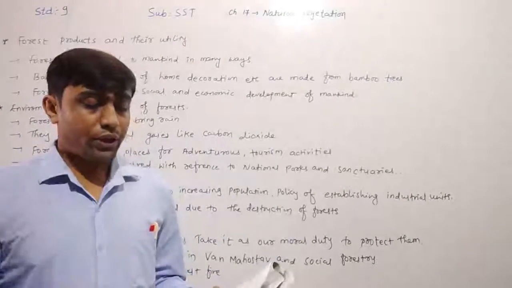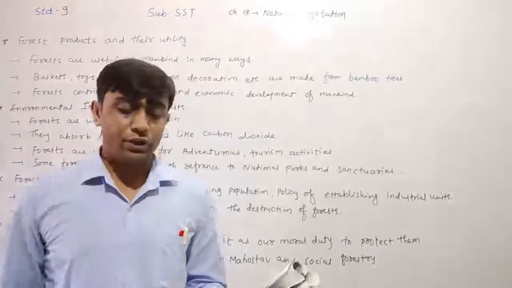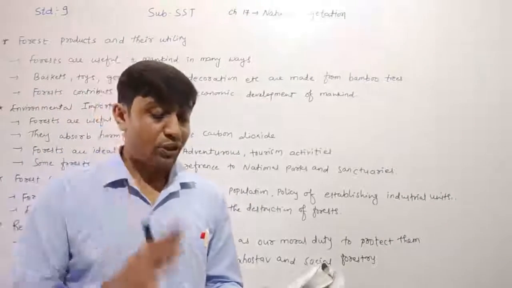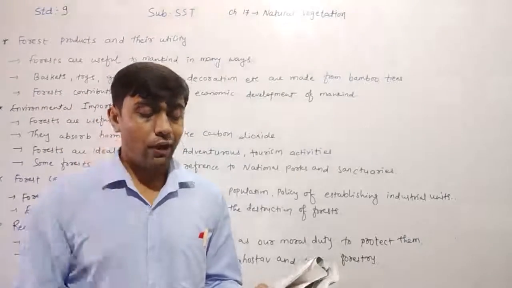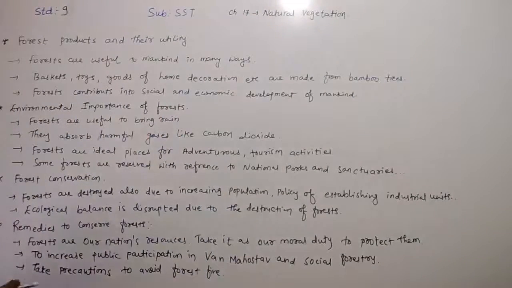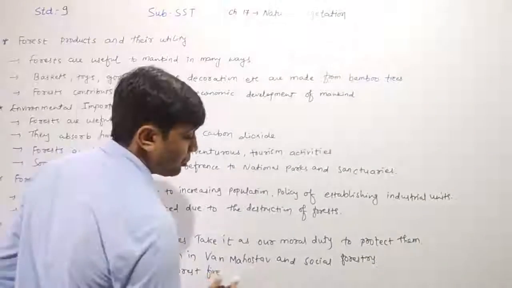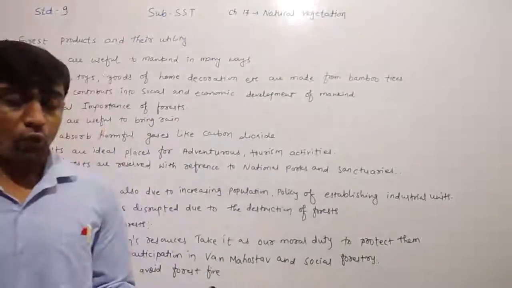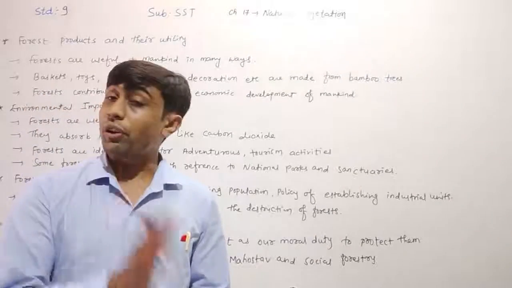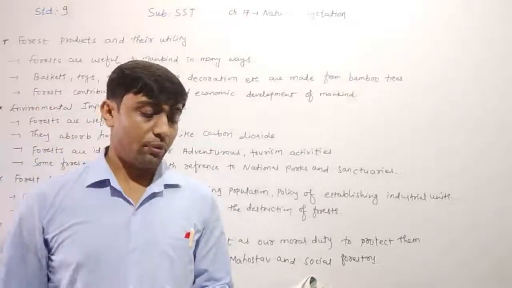Next one, to increase public participation in Van Mahotsav and social forestry, trees must be planted on either side of the wasteland, river, railway track, and road, and raised. We can say that to increase the public participation in Van Mahotsav and social forestry, trees must be planted on either side of the wasteland, river, railway track, and road, and raise them.